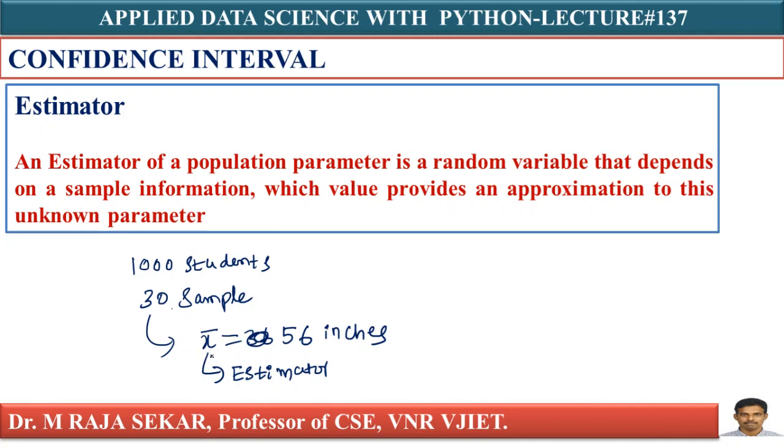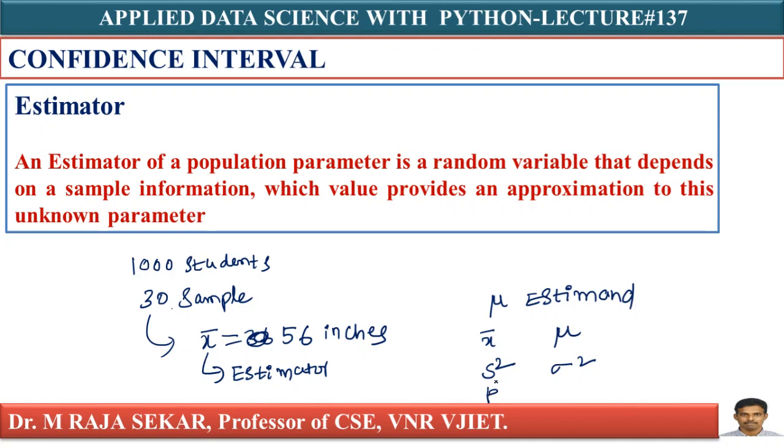Here x bar is the estimator and the population mean mu is known as the estimand, isn't it? Therefore, sample mean estimates population mean. x bar is the sample mean, mu is the population mean, x bar is an estimator of the population mean. In a similar manner, S square is the sample variance which estimates the population variance.